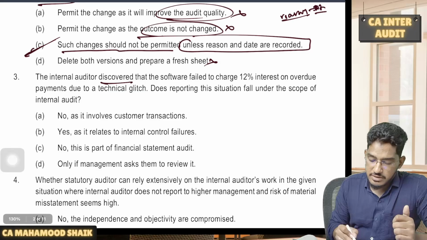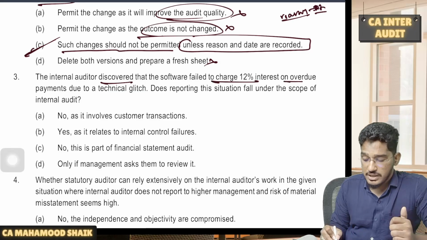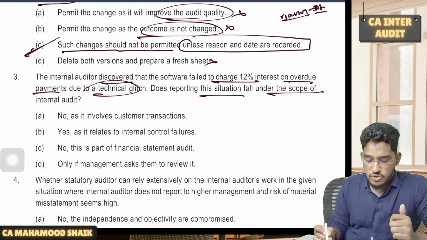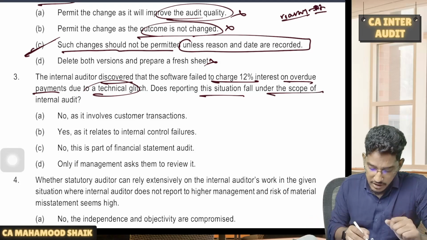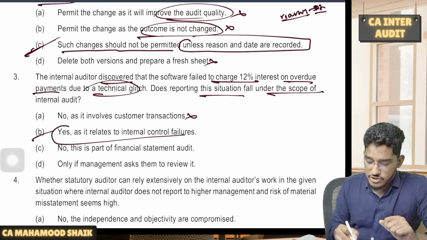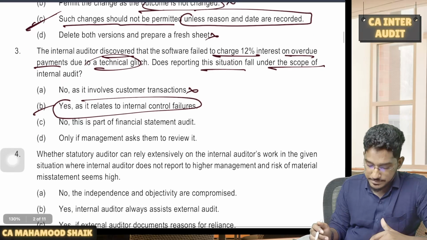The internal auditor discovered that the software failed to charge 12% interest on overdue payments due to a technical glitch. Does reporting the situation fall under the scope of the internal audit? The first option says no, as it involves customer transactions. No. Yes, as it relates to internal control failure, he has to do that reporting.